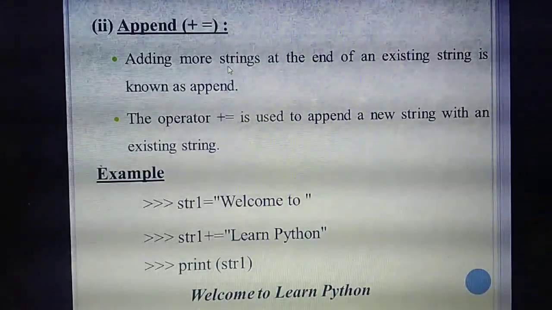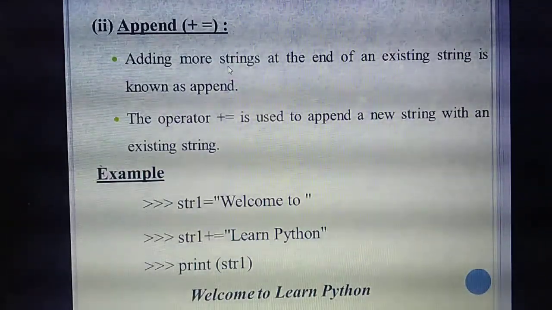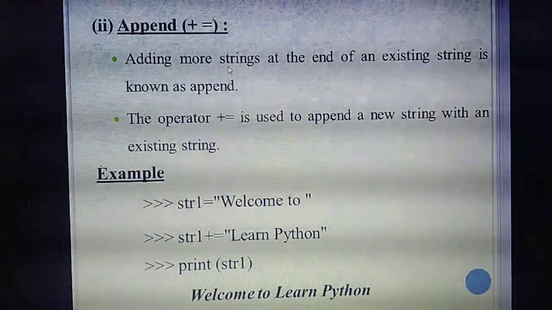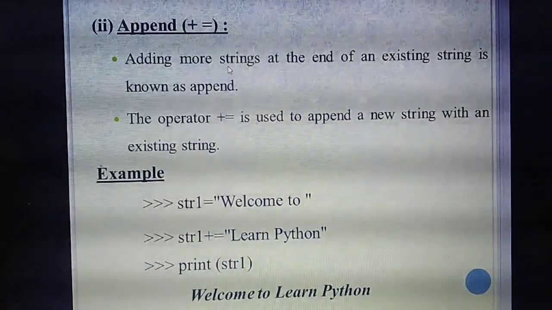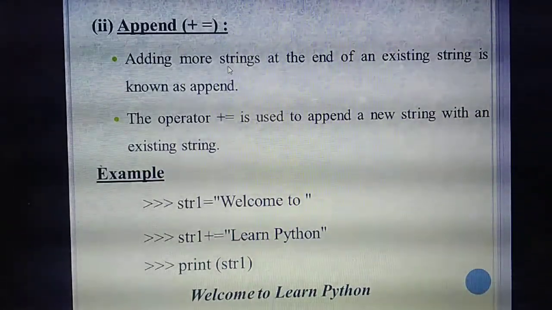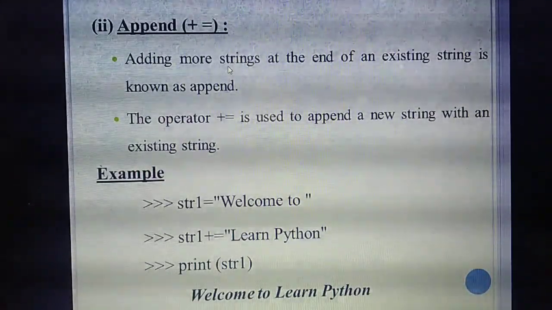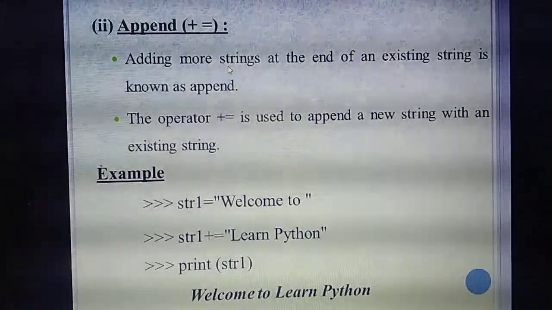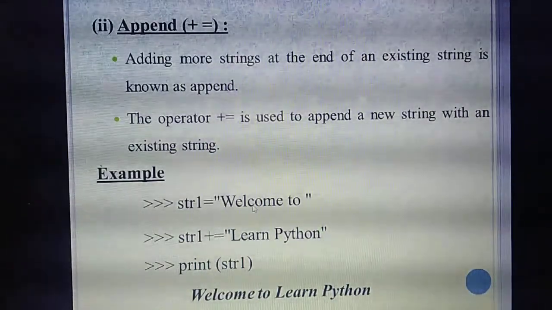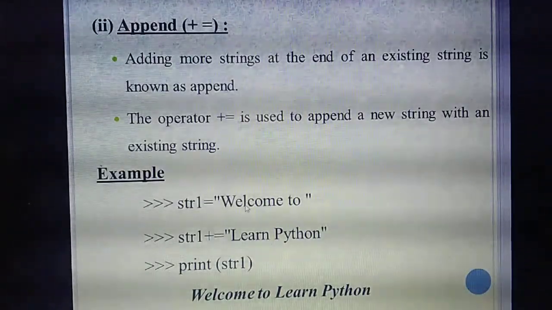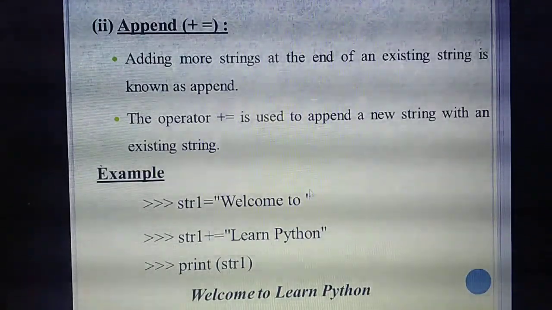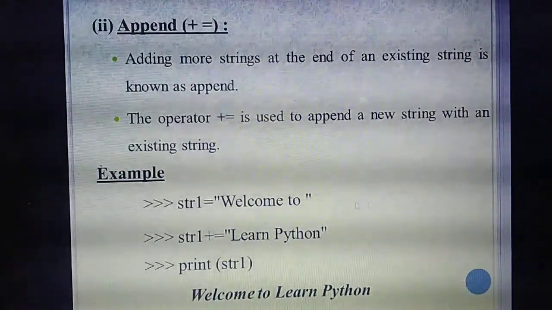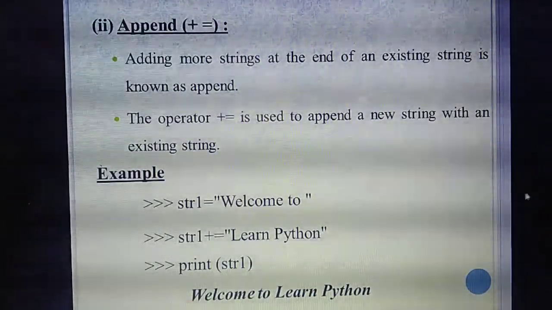For example, already one string is there: "Welcome to". You need to add words next to "Welcome to", at the end of the string. See the example. So already one string is there, "Welcome to", and you need to add to make "Welcome to learn Python". After this, you need to add some strings at the last.